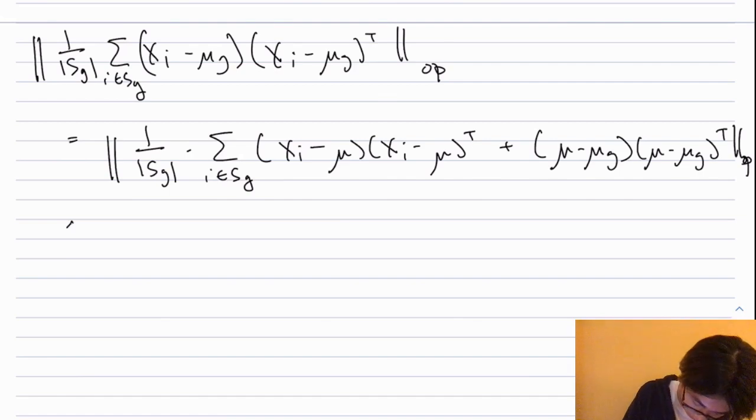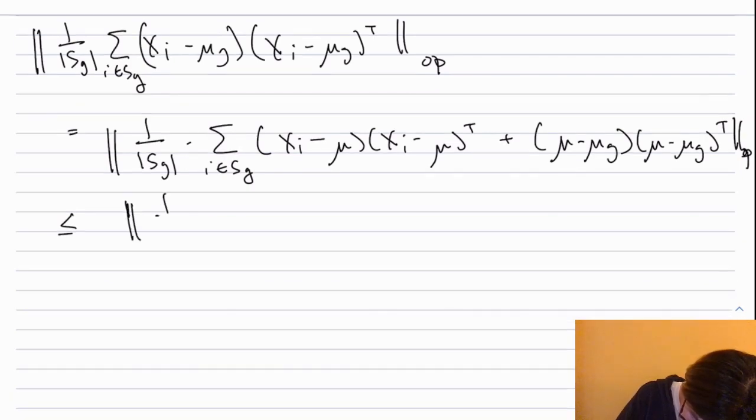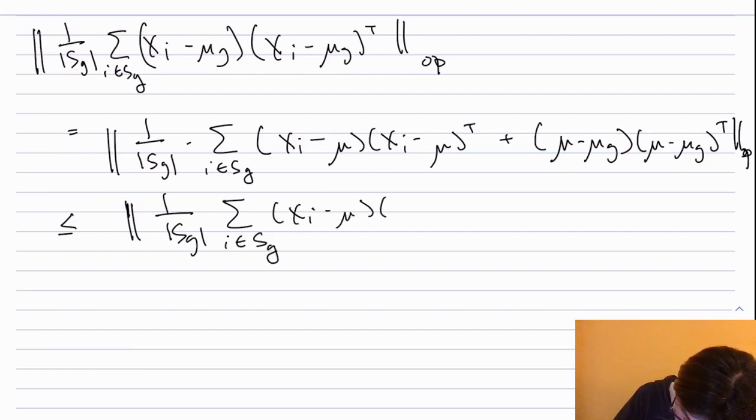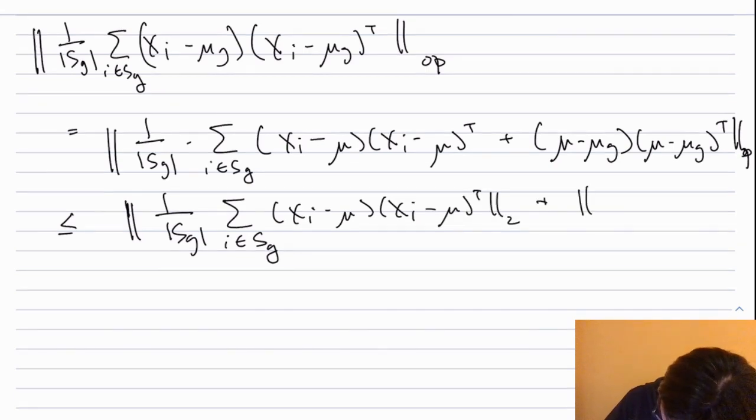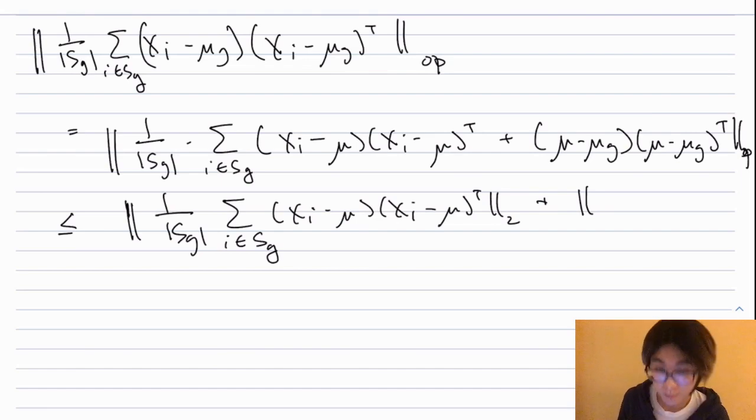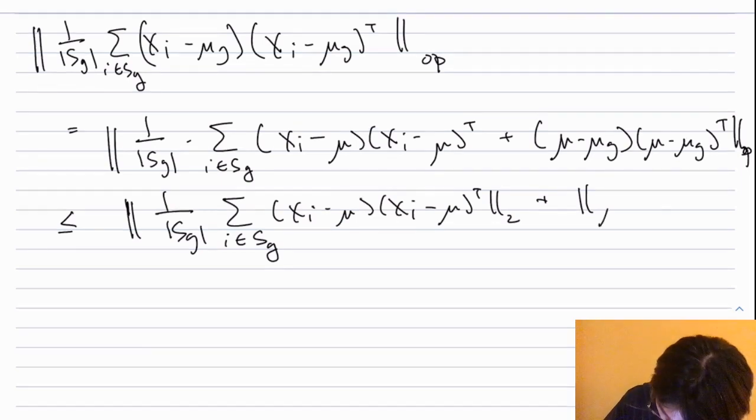And now I can just use the triangle inequality. So this is at most 1 over size of S sub good of this sum, plus the spectral norm of this term. But as we saw before, the spectral norm of this is just the L2 norm of mu minus mu sub good, squared.